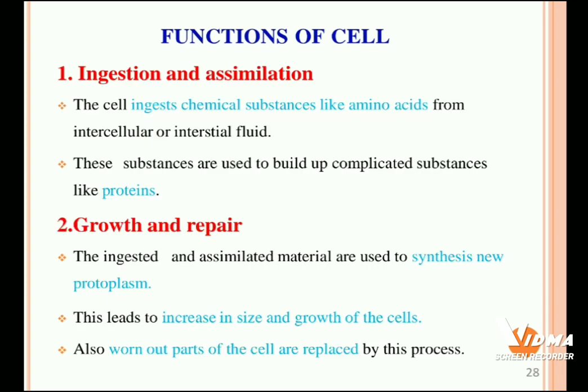The cell ingests chemical substances like amino acids from intracellular or interstitial fluid. These substances are used to build up complicated substances like proteins. So first chemicals are ingested, then these ingested chemicals are used to generate the proteins.